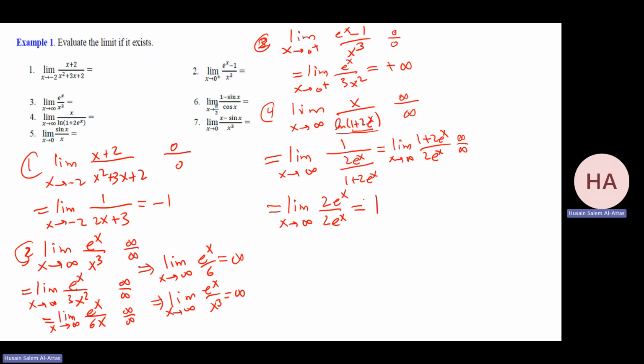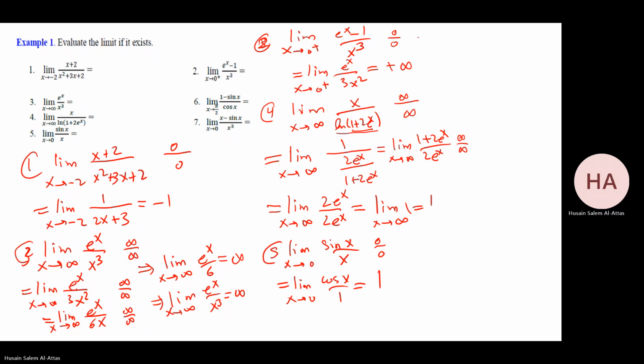5. Limit as x goes to 0 of sine x over x, which we know already. But now we'll use L'Hopital's rule. That will be 0 over 0. So differentiate. You have cosine x over 1. Substitute. You have cosine 0, which is 1. That gives me 1, which I know.